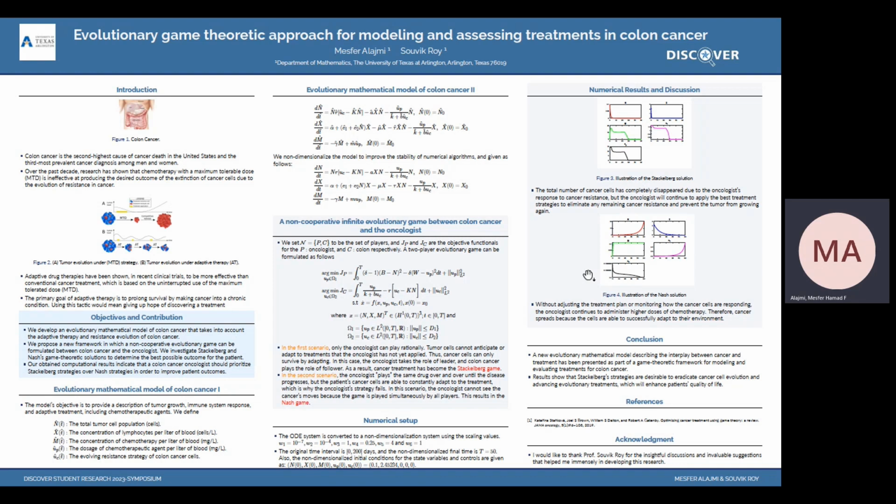We notice that the oncologist keeps administering higher doses of chemotherapy without adjusting the treatment plan or observing how the cancer cells are responding, as we see in graph M. Therefore, as a result, cancer spreads, as we see in graph N, because the cells are able to successfully adapt to their environment.